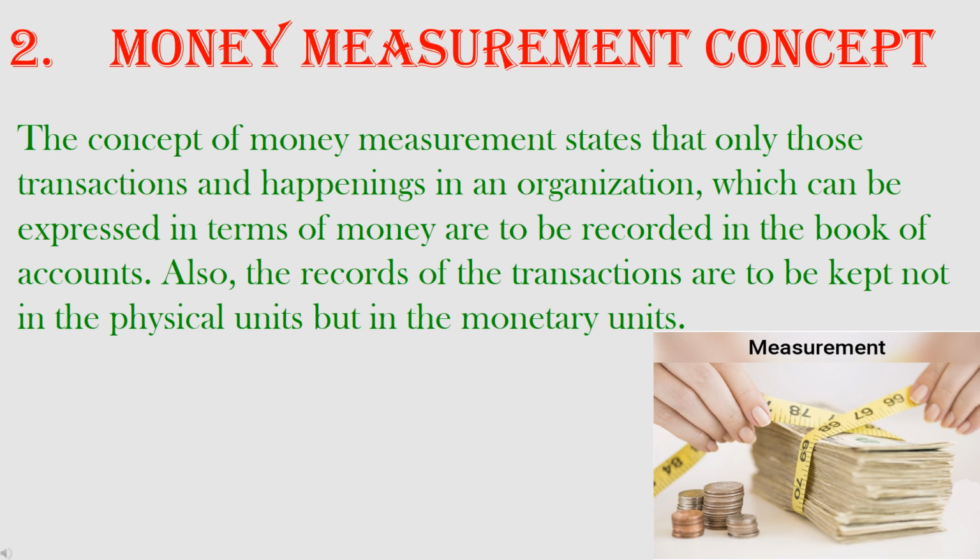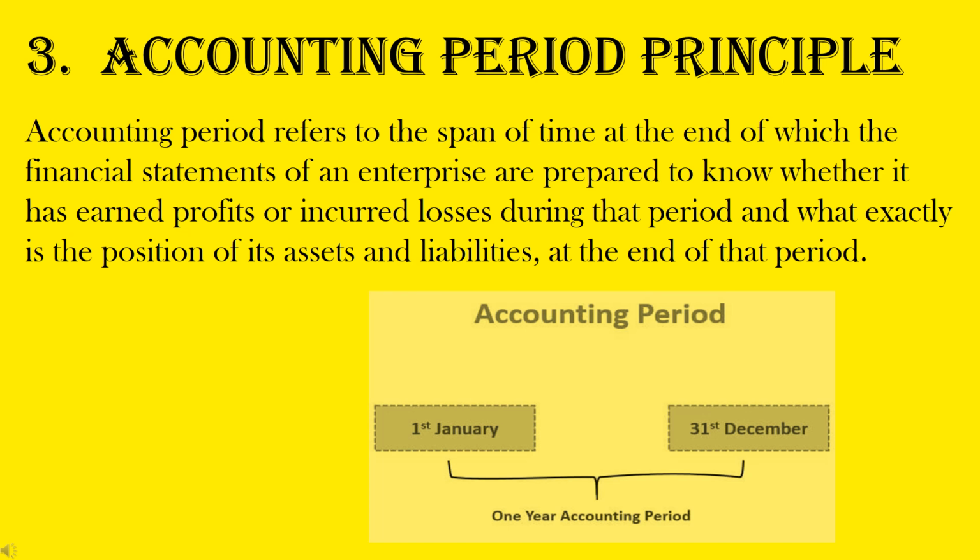This principle suffers from two major limitations. First, transactions and events that cannot be measured in money terms are not recorded in the books of account, however important they may be to the enterprise. Second, the value of money is considered to have static value, as the transactions are recorded at the value on the transaction date. According to the accounting period principle, the life of an enterprise is broken into smaller periods